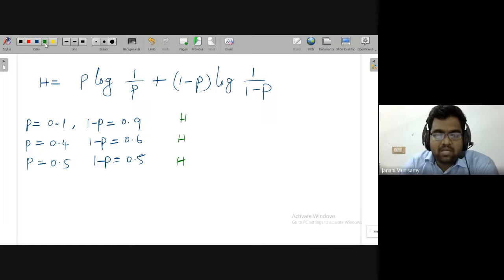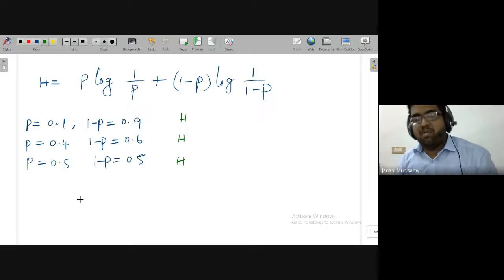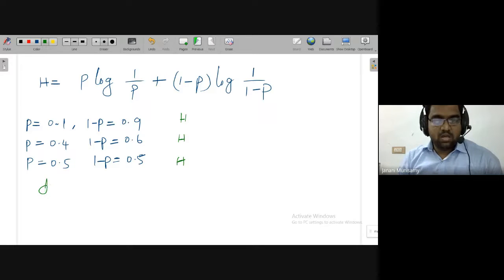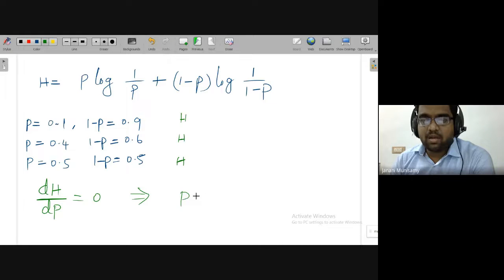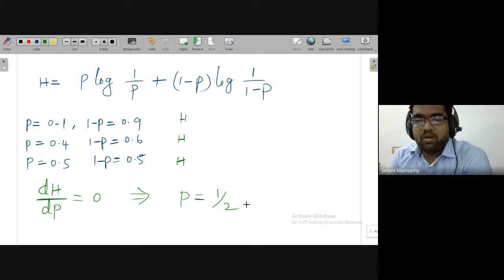Already we know from the basics of mathematics, to find out maxima or minima, I can use differentiation: dH with respect to dP is equal to 0. Once you do the differentiation for this equation, then ultimately you'll get the answer for P. P will become 1 by 2. Just try to solve this.